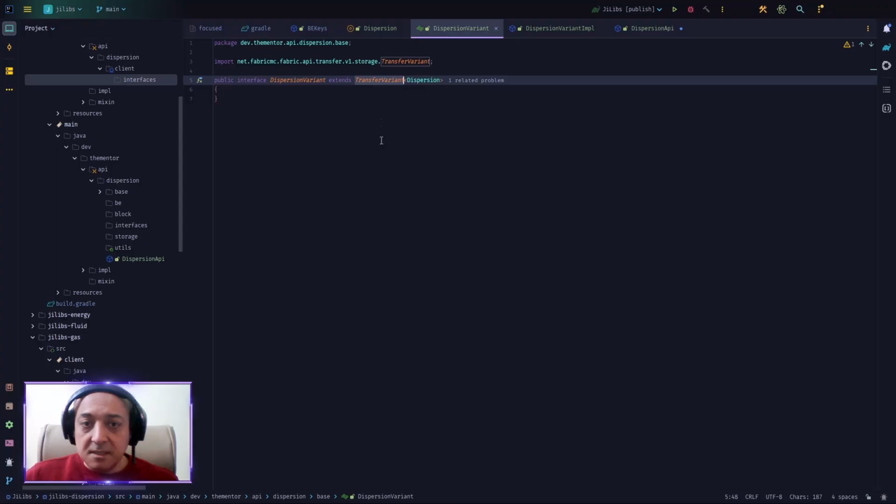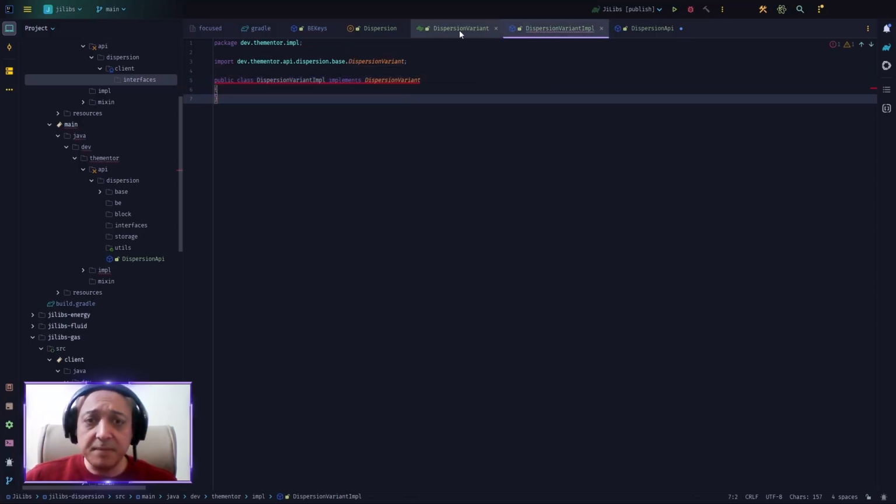The variant, as it says, is a transfer variant. Now, this is something that Transfer API uses a lot. Basically, this is how Transfer API knows what thing should go in or should come out. And this is the implementation of this interface. So this is the heart of everything. Honestly, I may start with the implementation. I'm not sure. We will see.